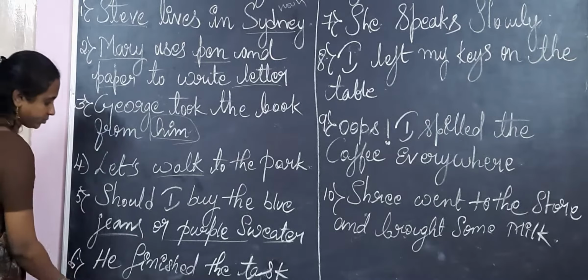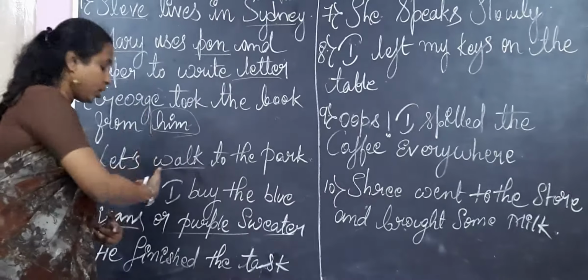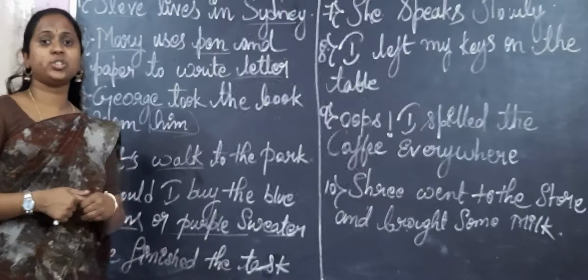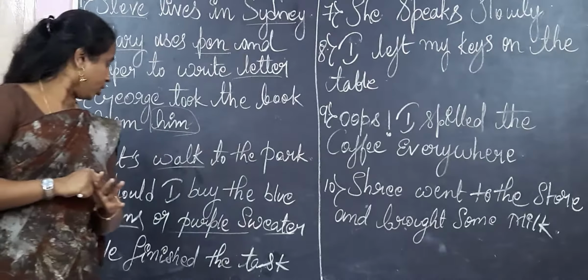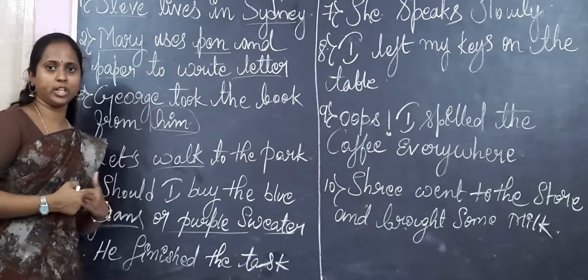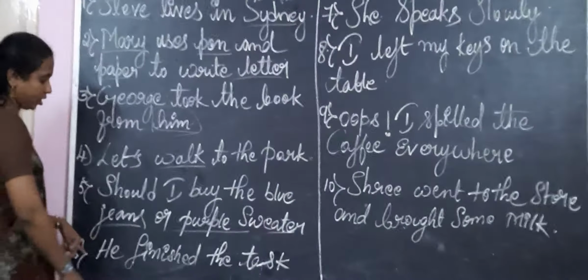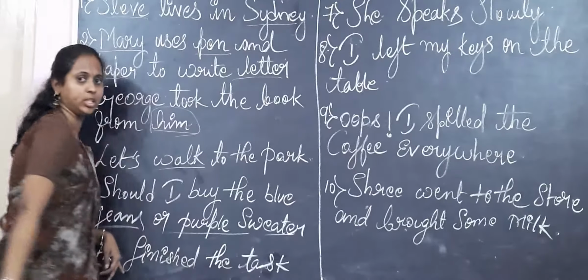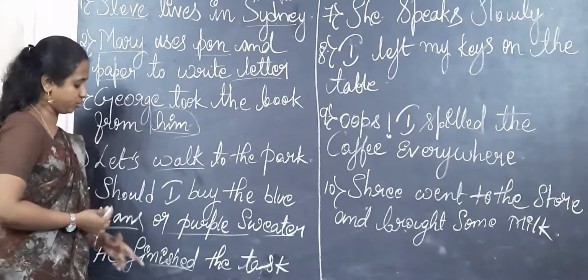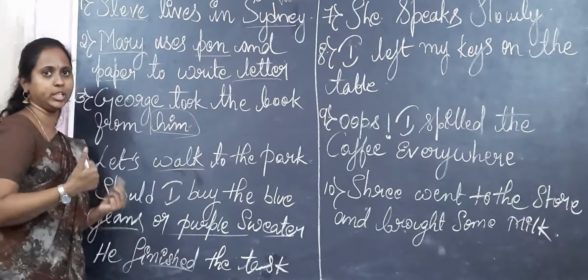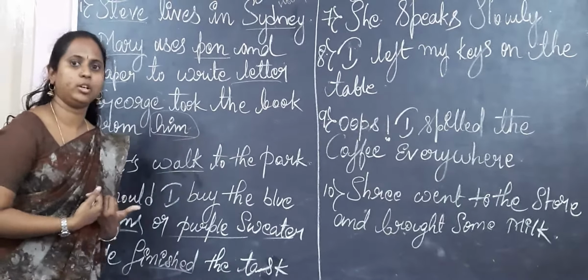Next, this is a verb example. In the same way, pause the video and mark which is the action word in this. Children, I hope you marked it. I will once again mark it, just check with your answer. Here, he finished the task. So what is a verb? Action word, right? Finished. What did he do? He finished. So this is the verb. Just check with your answer whether it is correct or not. If not, no need to worry, learn again from new sentences.